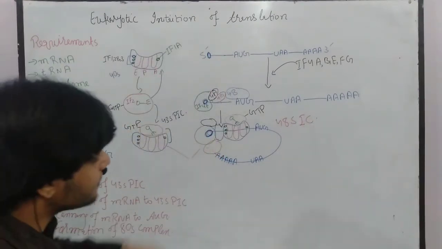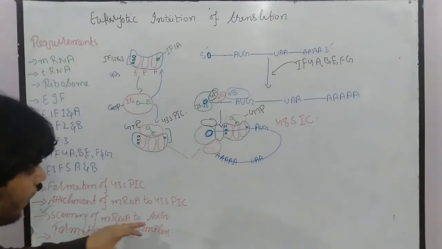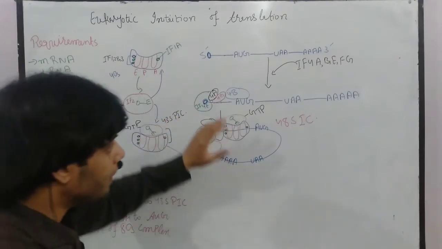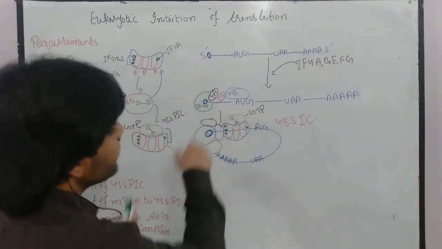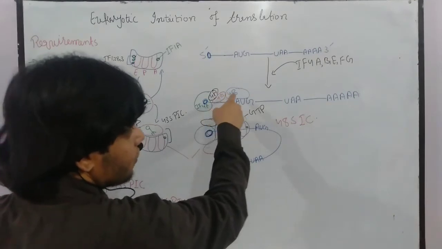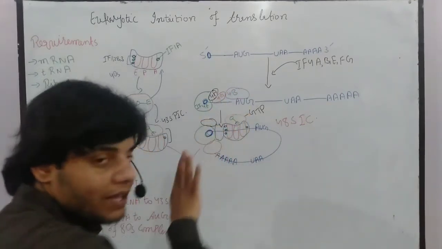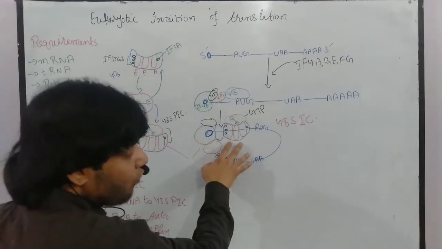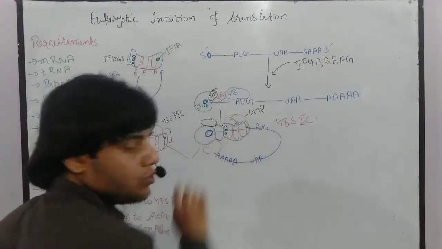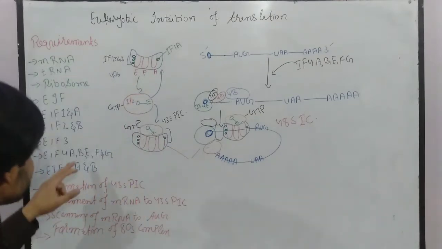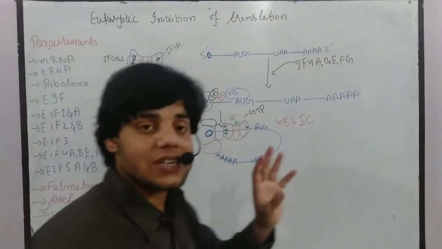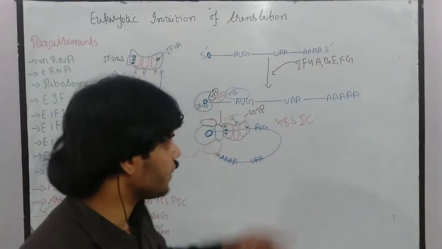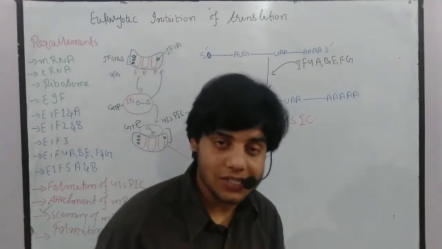What happened in this case? During scanning of the mRNA to the AUG site, this G and B, okay, remember this G and B means initiation factor 4G and initiation factor 4B. They will help in the scanning. They will move this 43S initiation complex to the AUG site. So we can say that 4B and 4G just help to move this 43S pre-initiation complex to the AUG site. So it will facilitate the scanning process.